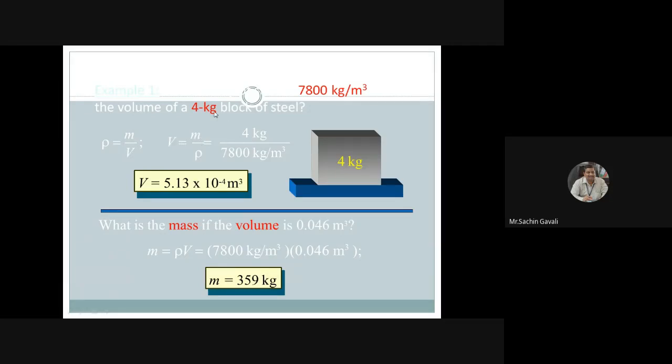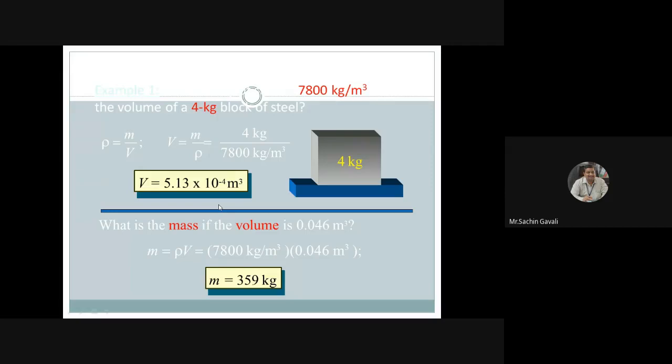M is 4 kg, the steel mass, and rho of that steel is 7800. Then the volume occupied by that 4 kg of steel with density 7800 kg per meter cube will be 5.13 into 10 raised to minus 4 meter cube.